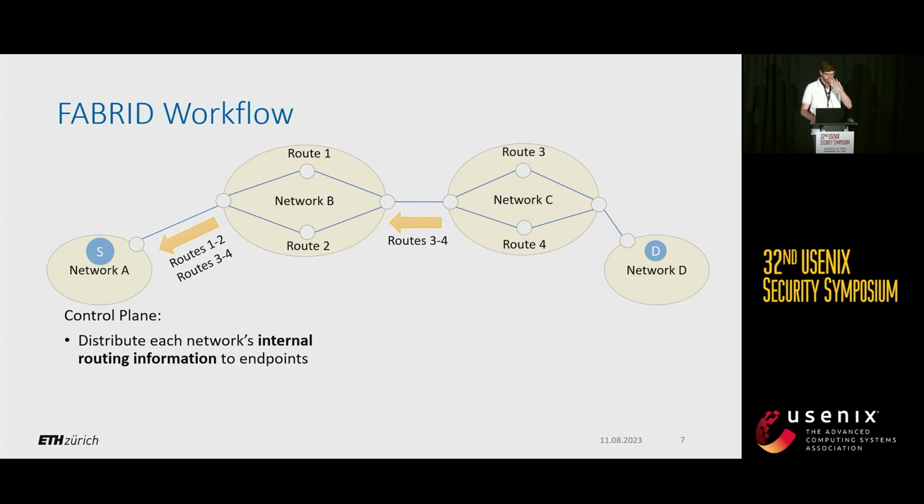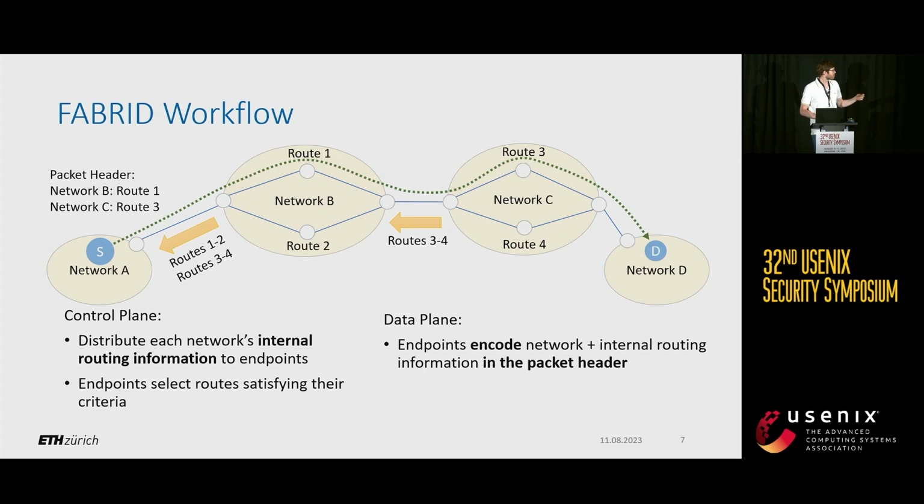Once the endpoint actually receives this information, it looks at its own criteria, how it wants to route its traffic, and selects appropriate networks, as well as internal routes within these networks. So in this case, the source endpoint would choose network B with route 1 and network C with route 3 to send its traffic. Then the endpoint encodes this route information into the packet header and sends the packet along this path, which allows each of these border routers of network B and C to route traffic accordingly.